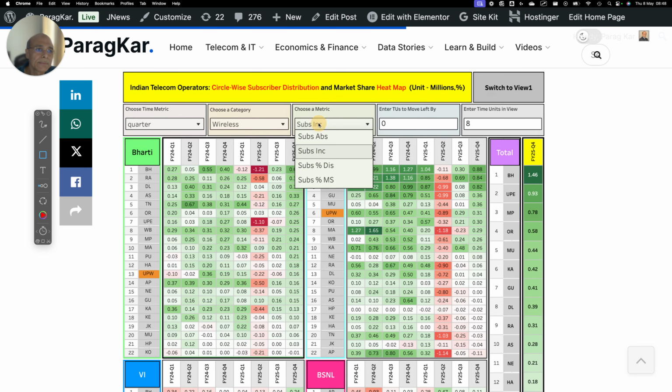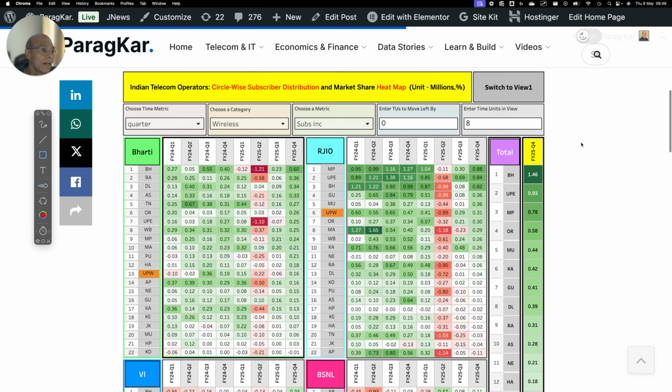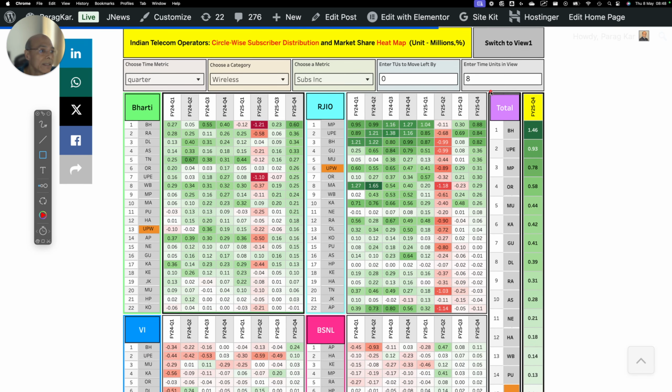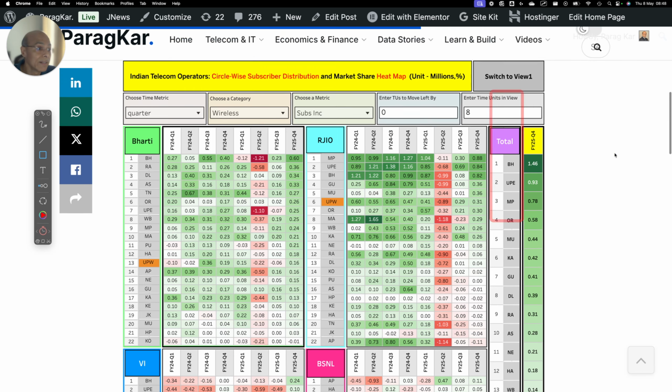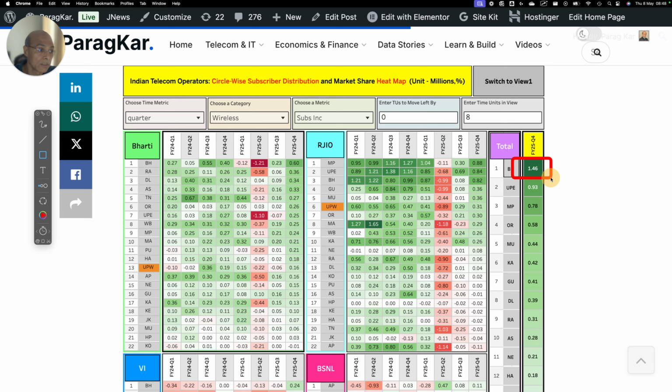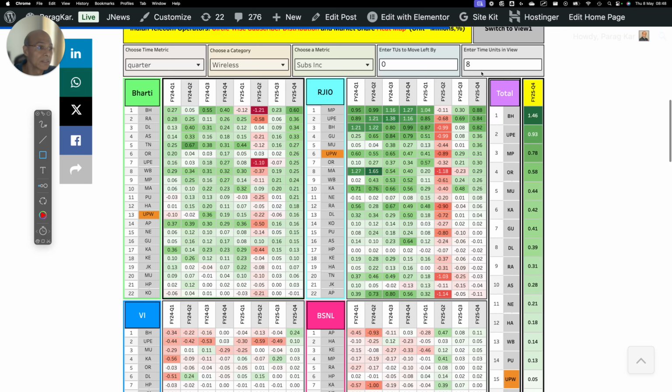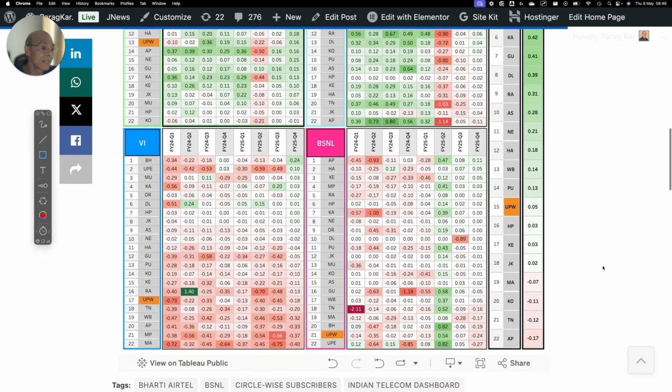And this is subscriber incremental numbers, right? On absolute terms. You will see that this is the total, and it has been arranged in such a way that the largest incremental gain has been put on the top for the circle for all the service providers. So you can see it here, and the lowest is actually at the bottom.